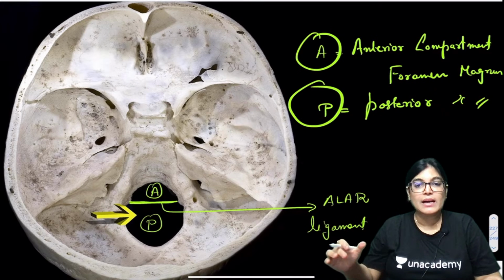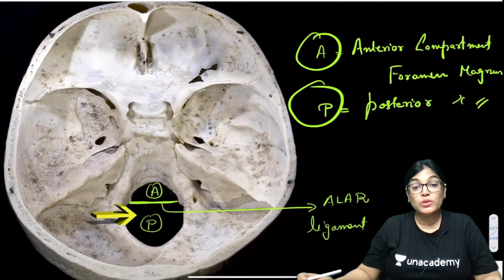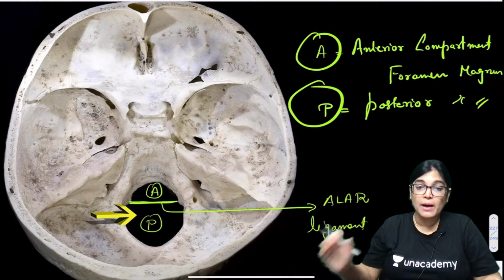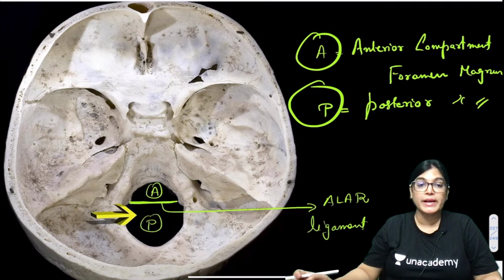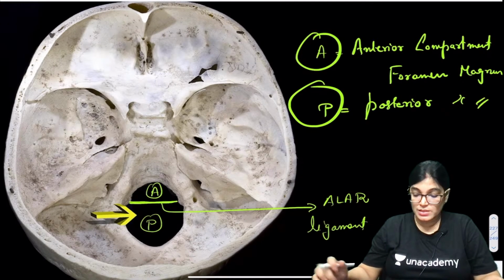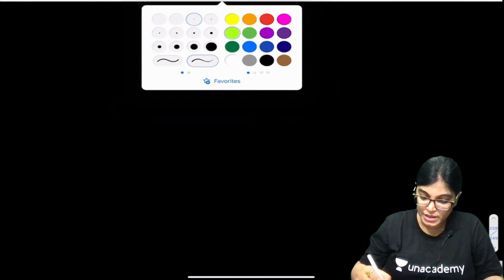Actually in the anterior compartment the structures passing are osteoligamentous, only ligaments pass, so it is called the osteoligamentous compartment. And in the posterior compartment the structures traversing are neurovascular. So write down the structures passing through anterior and posterior compartment of foramen magnum.